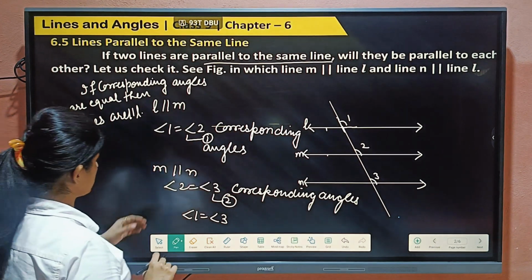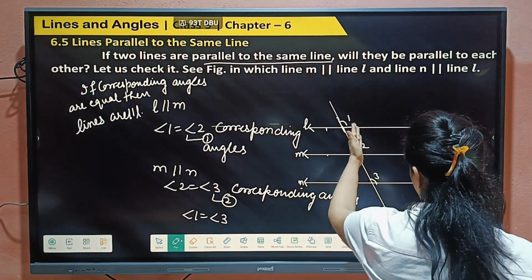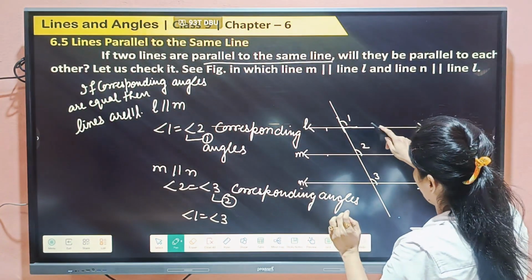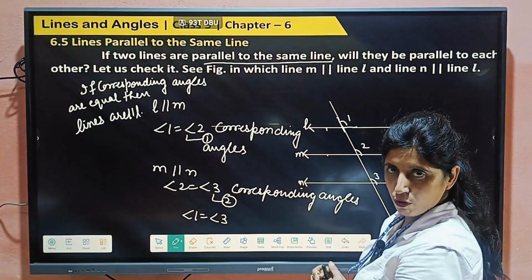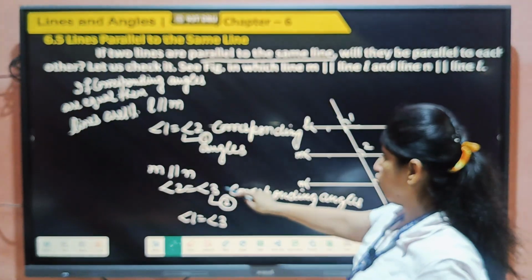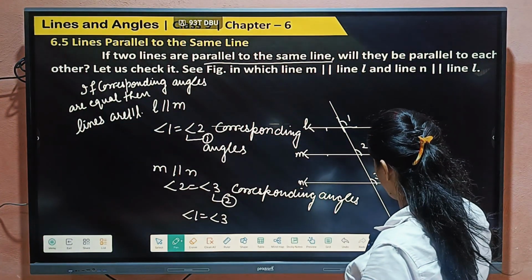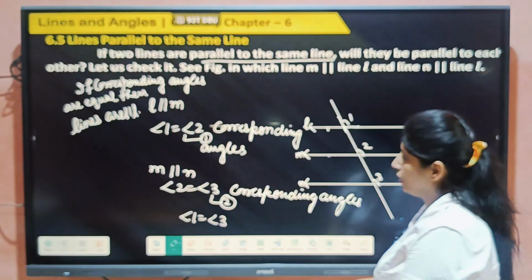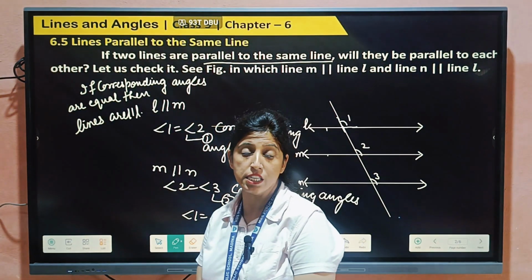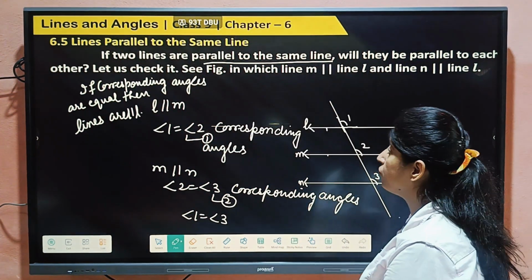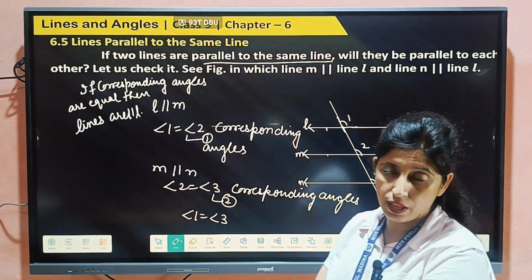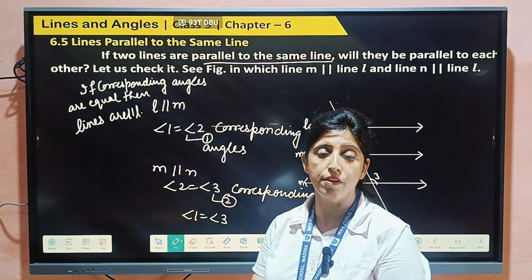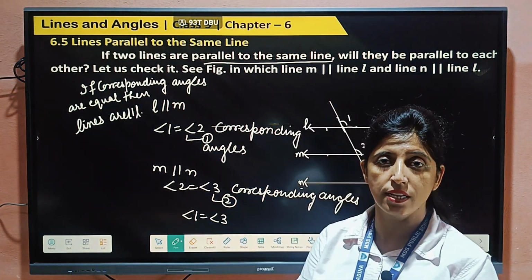if corresponding angles are equal, then lines are parallel, right? So first, let these two lines be parallel; angle 1 and angle 2 are corresponding angles. If these two lines are parallel, then 2 and 3 are corresponding, but we have to prove that L and N are also parallel. From 1 and 2, both angles came equal, so 1 and 3 are equal. If two corresponding angles are equal, then lines are parallel, because 1 and 3 are corresponding angles. By the converse of the corresponding angles theorem, if corresponding angles are equal, then lines are parallel, and if lines are parallel, then their corresponding angles are equal.